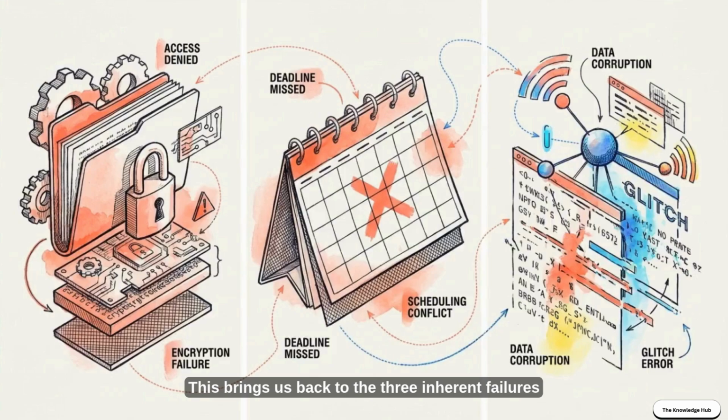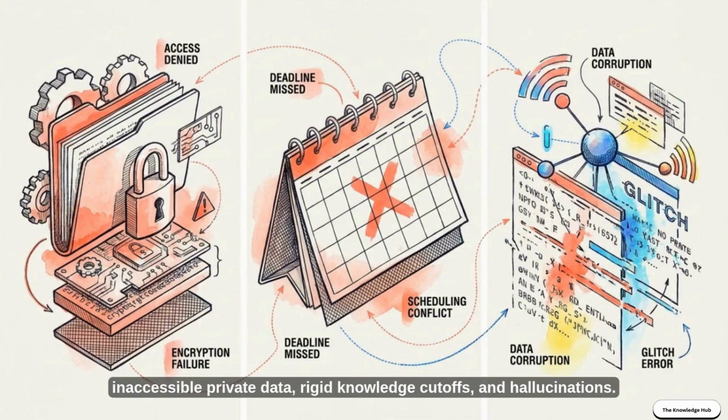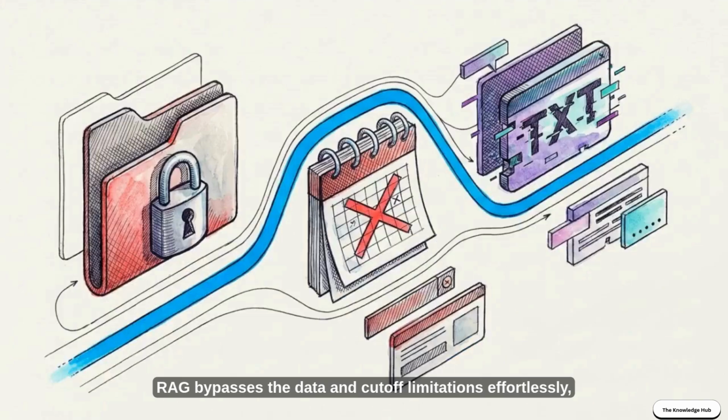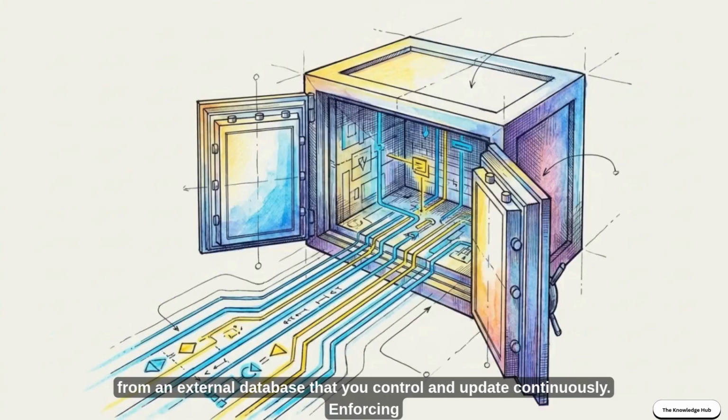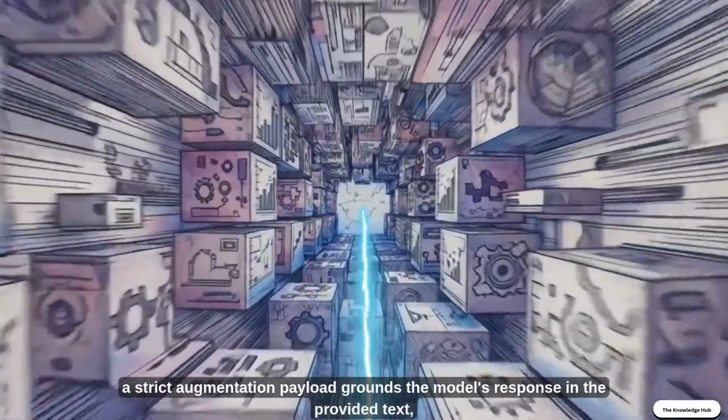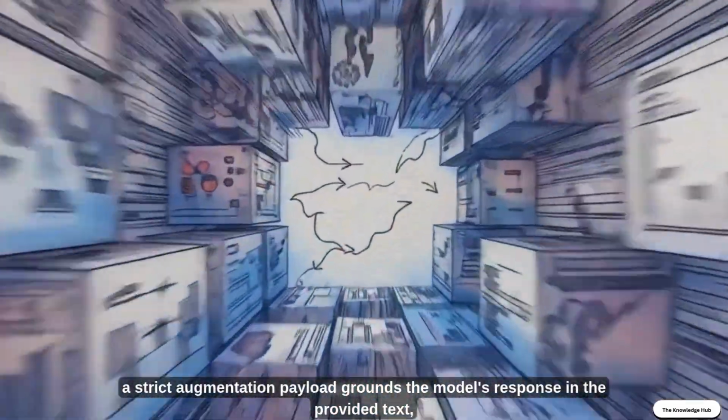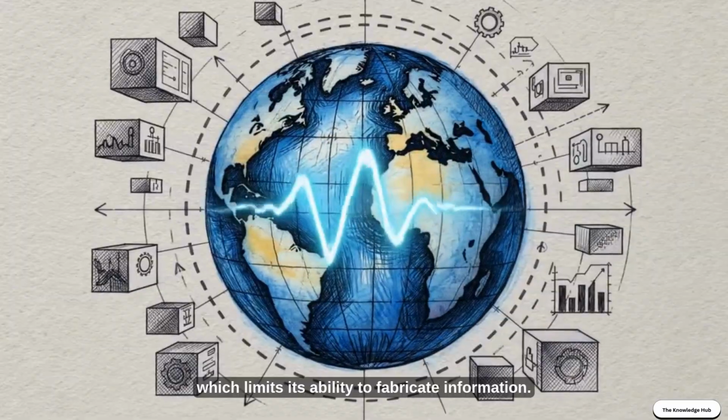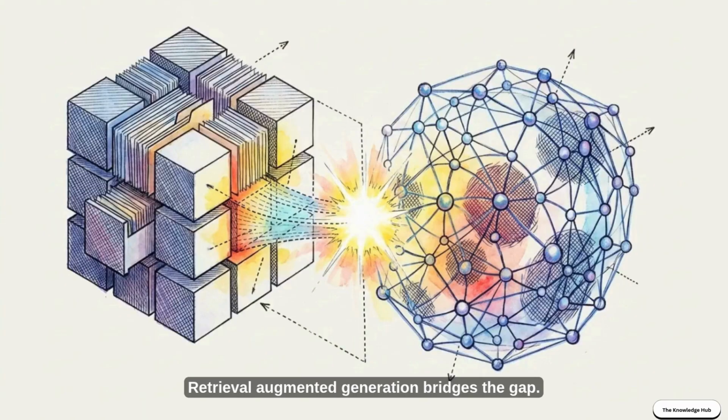This brings us back to the three inherent failures of relying purely on parametric memory: inaccessible private data, rigid knowledge cutoffs, and hallucinations. RAG bypasses the private data and cutoff limitations effortlessly because it sources facts directly from an external database that you control and update continuously. Enforcing a strict augmentation payload grounds the model's response in the provided text, which limits its ability to fabricate information. Retrieval Augmented Generation bridges the gap. It combines the modularity of classical information retrieval with the linguistic processing of modern generative models.